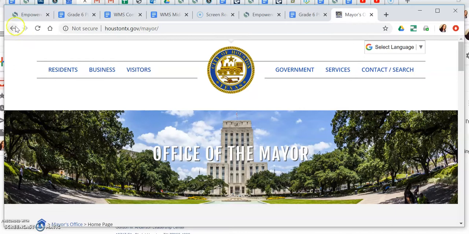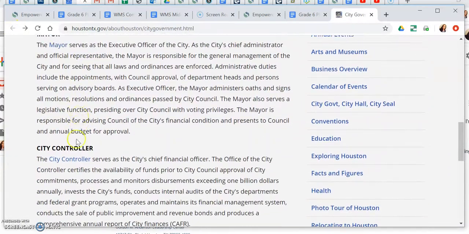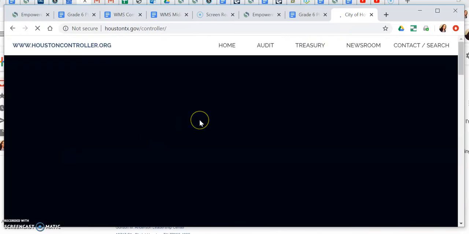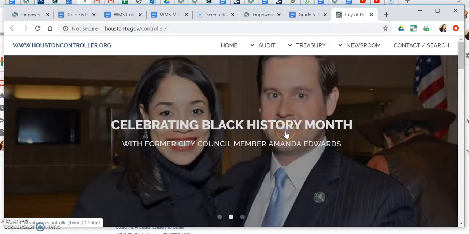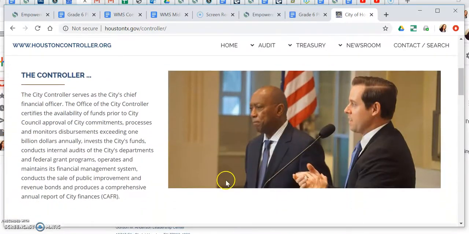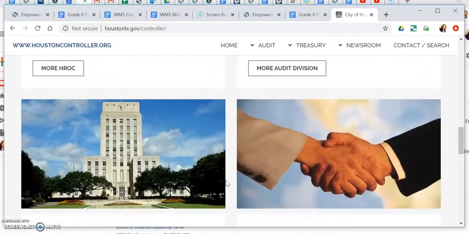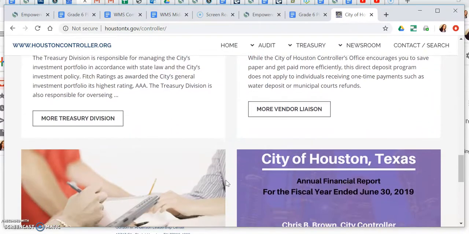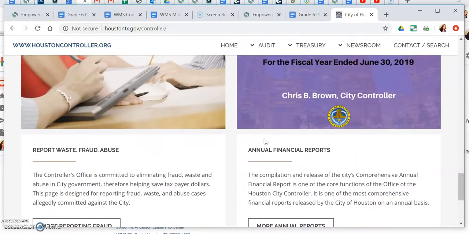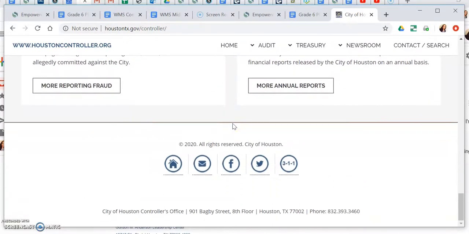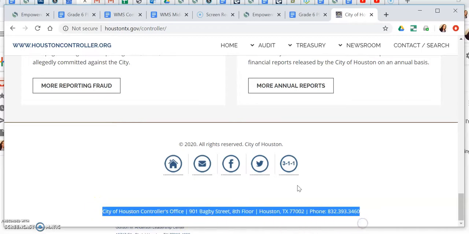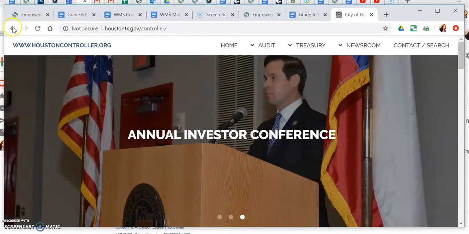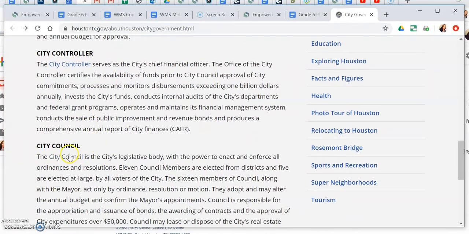Okay, we're going to go back. You can get that same information for the city controller by clicking on the hyperlink. It's taking a little bit to load, a little bit of time. Okay, so this tells you who this person is. His page is set up a little bit differently, but you can still get information about him. Here's his name. And here for his information, you're going to look at the bottom of the page. Okay, and then we're going to go back and check out the layout of the city council's page.